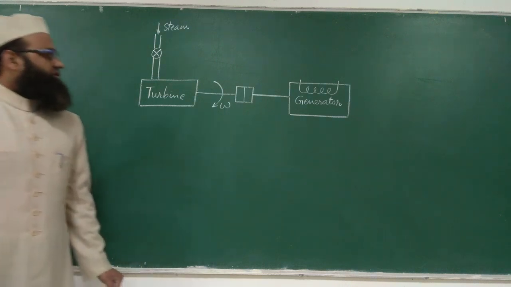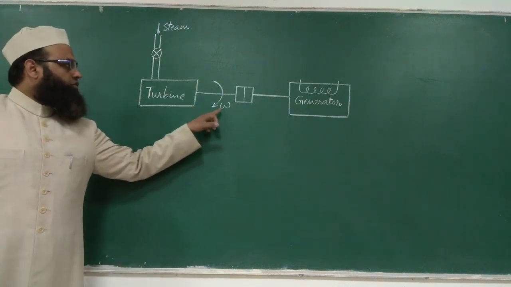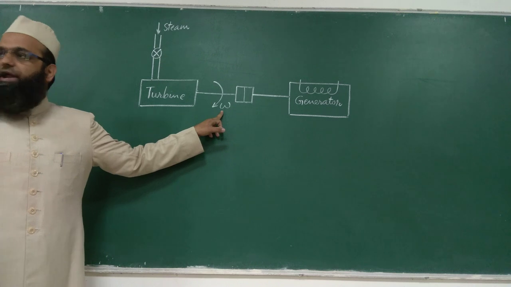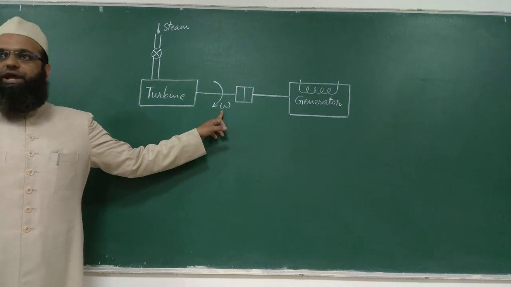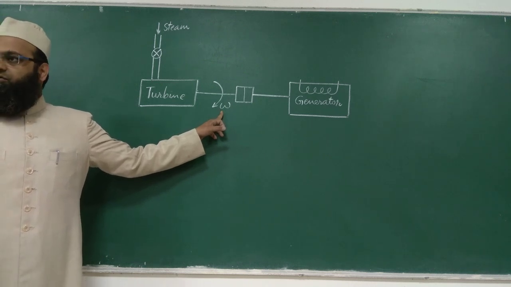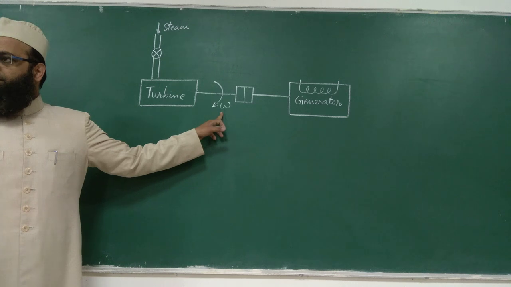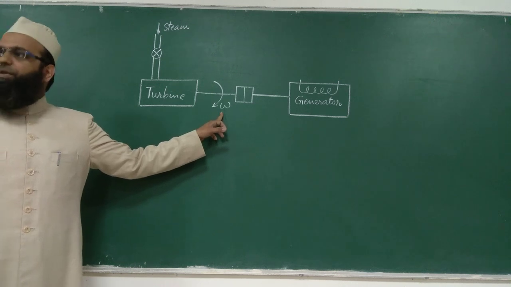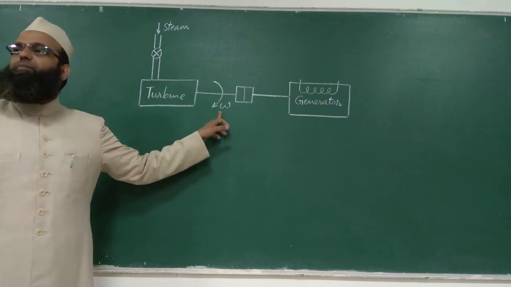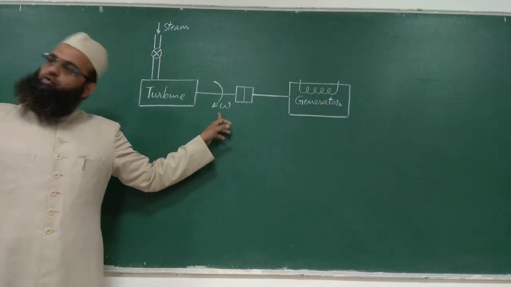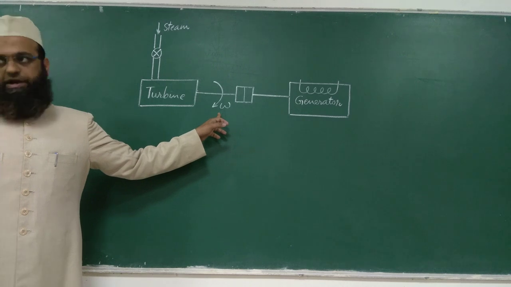Our aim is to fix this speed corresponding to the reference frequency. You know that frequency is related with the speed. Synchronous speed is 120 f upon p. So 120 is constant, p is constant, so f depends on the speed of rotation. So you have to fix this speed corresponding to the reference frequency. Clear?